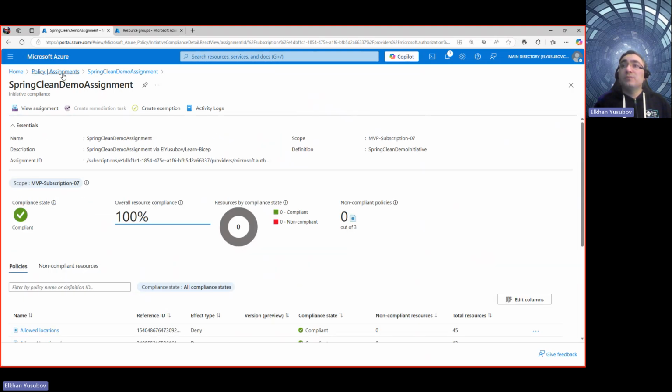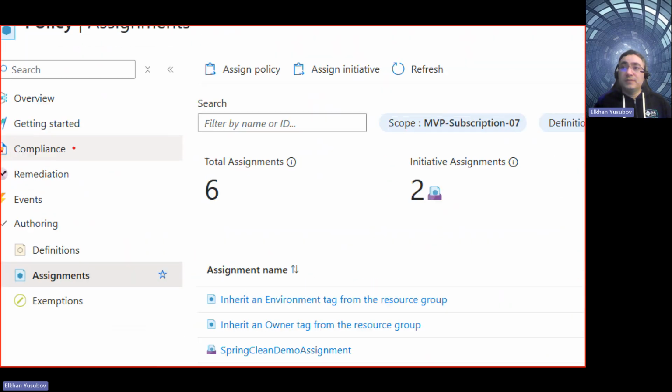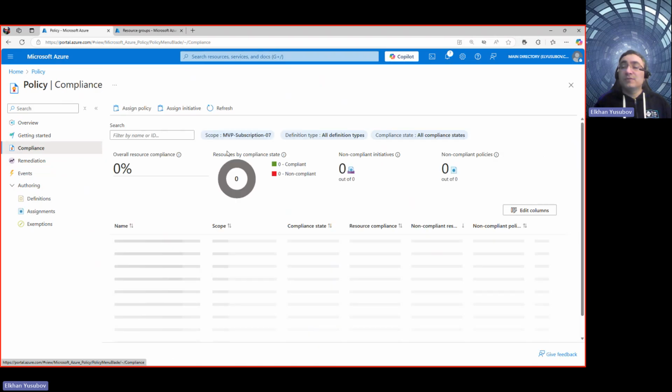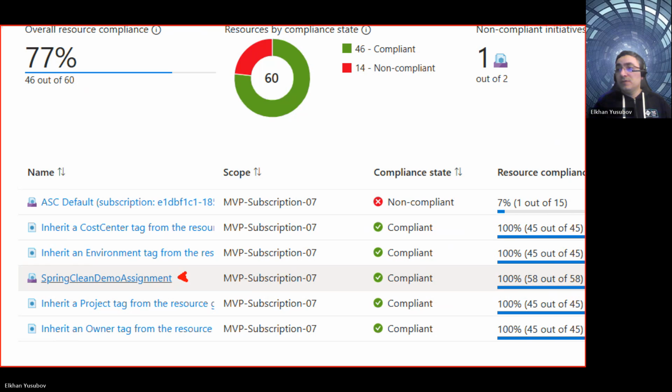So if I go back to policy assignments again, and here click on compliance to see overall compliance for my given scope, which is my subscription 07, you would see that this is the compliance, and again the newly created initiative is actually compliant, meaning that everything is okay.